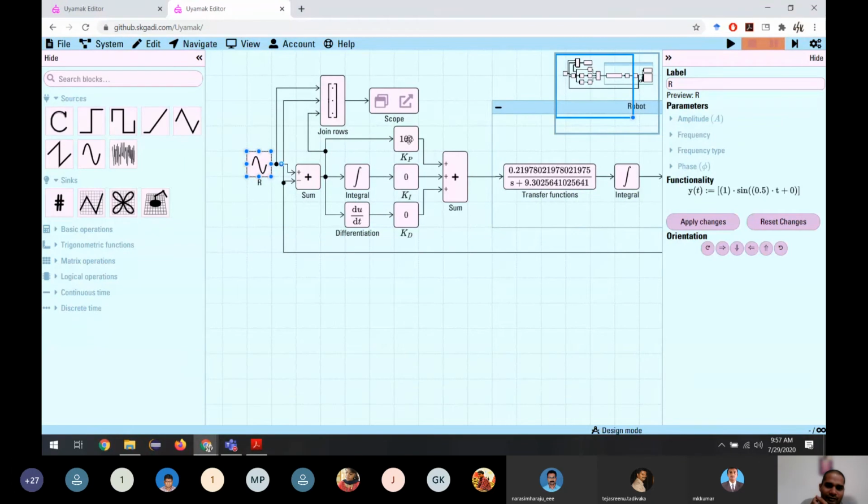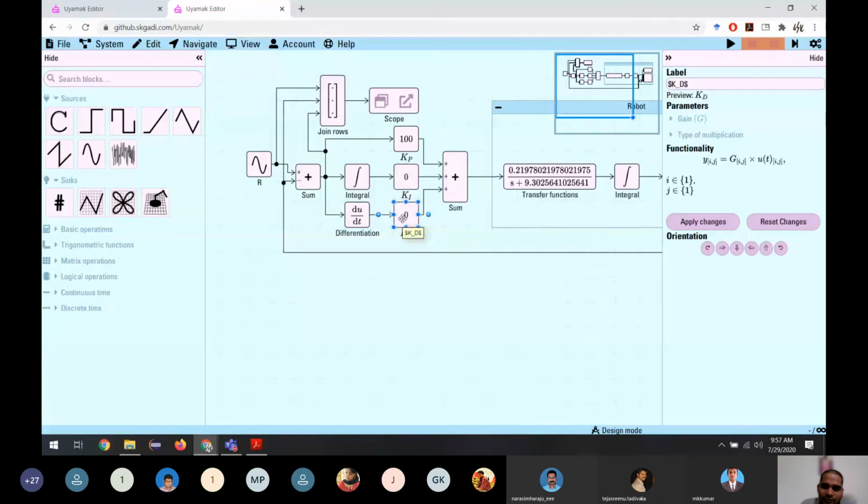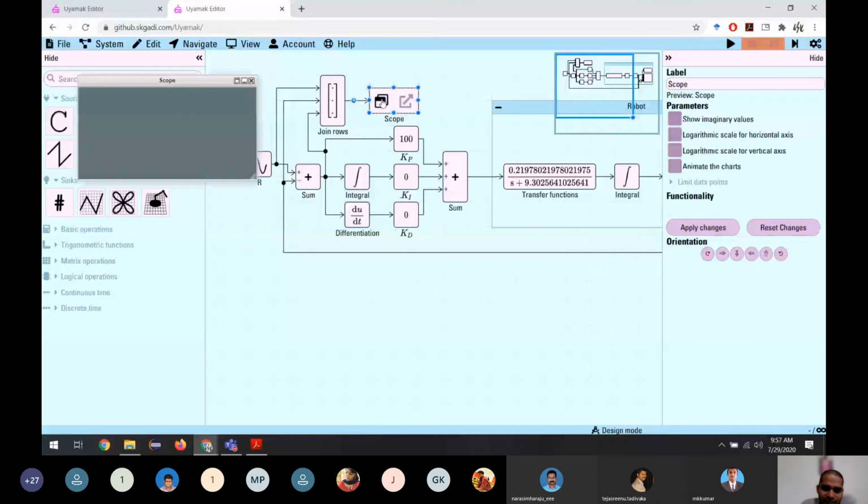To the error, we have three terms. One is proportional. The other one is we do the integration and multiply with an integral gain. And another one is we differentiate it and use it. So we call it PID: proportional to the error, integral of the error, and derivative of the error. We add all these three and give it as the control. So the error we are finding, we multiply with some value, integrate it and multiply with some value, differentiate it and multiply with some value, and we give it to the system so that it behaves the way we want. We can see it here in the graph.